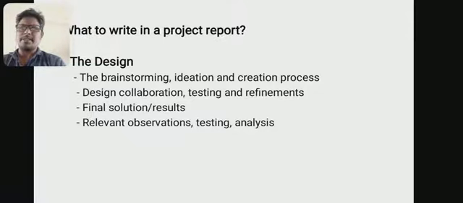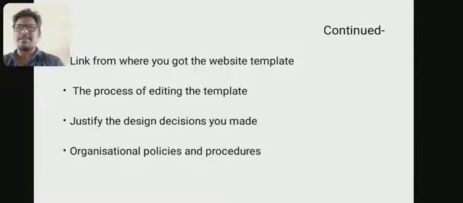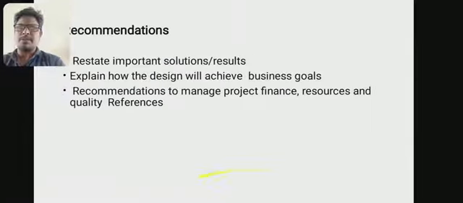It is collaborated with the testing and refinements, final solutions, results, and relevant observations, analysis, etc. Then it also includes links from where you get the sources or website templates, the process of editing the templates for the design, and justifying the design decisions you made about your product. The organizational policy and procedures, etc. have to be in this part.